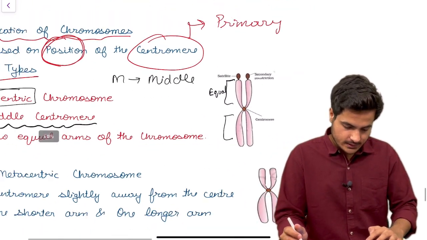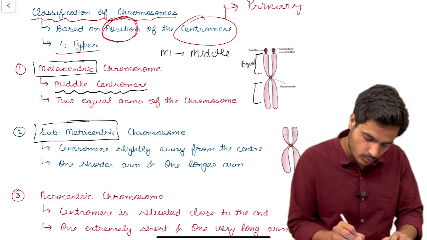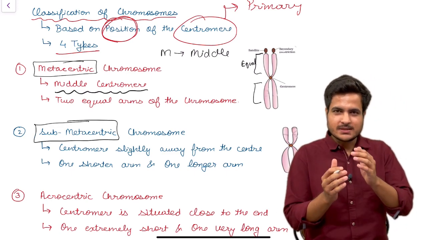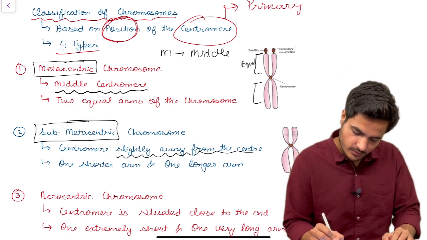Now let's see another type of chromosome, that is the submetacentric chromosome. Sub means slightly away from the middle. The centromere is slightly away from the center.